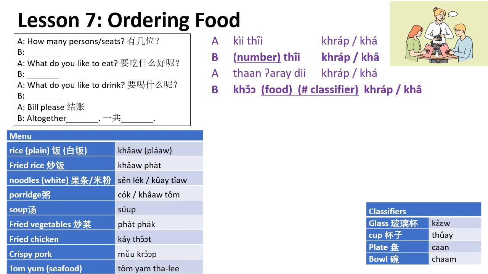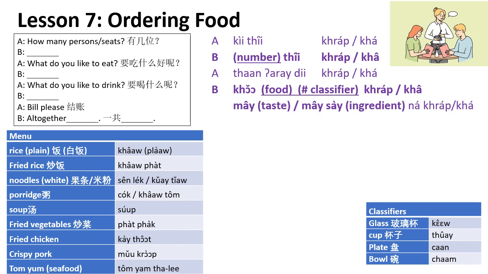So ทานอะไรดีคะ? And then you must think, what would I like to eat? ข้าวผัด. Khor is a polite article. Please, can I have ข้าวผัด 1 จานค่ะ? 1 plate of fried rice. Maybe you want 2 because 2 of you want fried rice. ขอข้าวผัด 2 จานค่ะ. So it's the food, the number of plates, and then the classifier. ขอข้าวผัด 2 จานค่ะ.